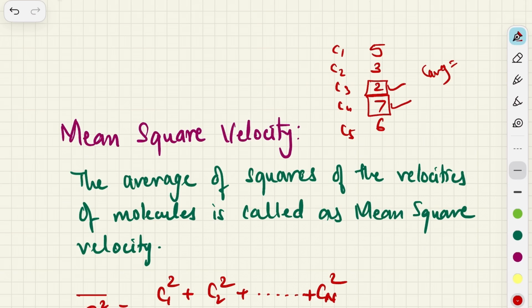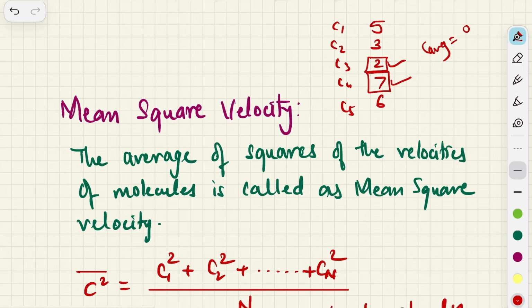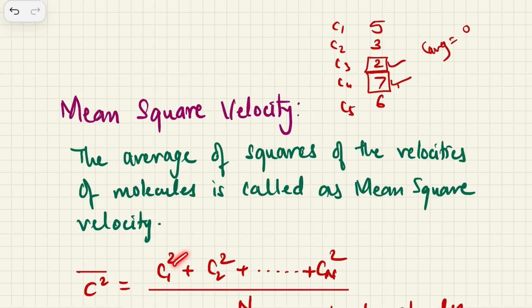That is okay, but when you have negative values, because velocities can be negative if they are going in the opposite direction, then the average can come out to 0. That's the reason why we find out the mean square velocity. But when you find the mean square velocity, there is a chance that you might get an answer which is not in between 2 and 7, because you are just squaring those terms, and squaring will increase the numerator, so the mean square velocity may come outside the minimum and maximum value. But no molecule is moving with a velocity greater than the maximum value.